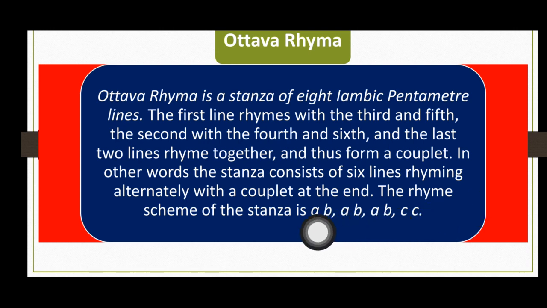Line 1 will rhyme with line 3, and line 2 will rhyme with line 4. Similarly, line 5 will rhyme with line 1, and line 6 will rhyme with line 2. And then we have the last, that is the couplet C, C.